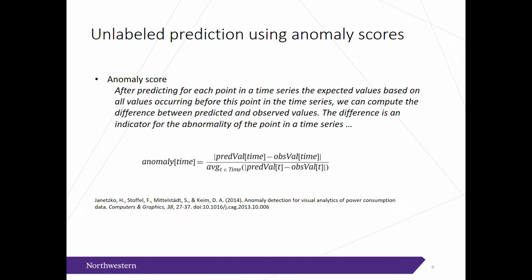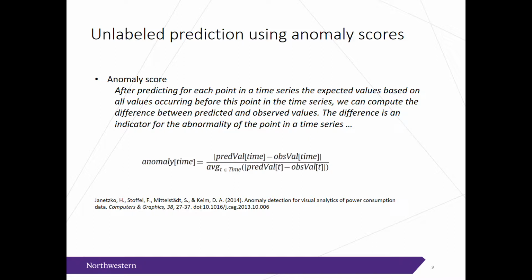So how can we use regression techniques to predict unlabeled categorical values? Janetsko, Stoffel, Mittelstadt, and Keim came to my rescue. They present this anomaly score that's shown here. Basically, we're saying that our predictions are either poor because we're bad at predicting or because there's some anomaly. And hopefully it's the latter.